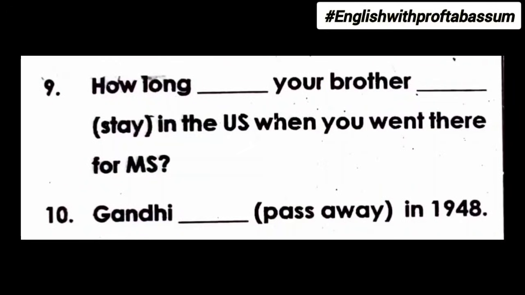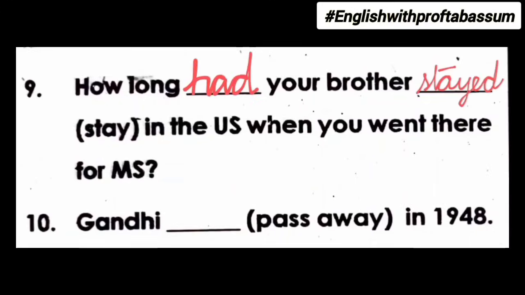Next question. How long dash your brother dash stay in the US when you went there for MS? So in this sentence, the hint given is when you went there. It's indicating a past duration, a past time. So questions about the duration before the past time are past perfect sentences. So the past perfect form we need to apply over here. The rule is had plus V3. So how long had your brother? Stay will change to stayed. So how long had your brother stayed in the US?